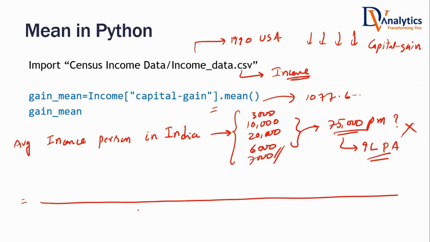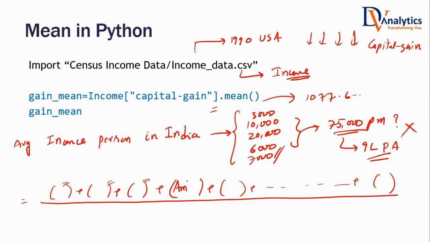How is average calculated? In the numerator, you take everybody's income. Yes or no? Your income, my income, everybody's income who is living in India. Maybe my income is in thousands, somebody else's income is in lakhs or something like that. Along with everybody, we will also consider a person called Ambani. He should be considered or not? Yes. It's an outlier.